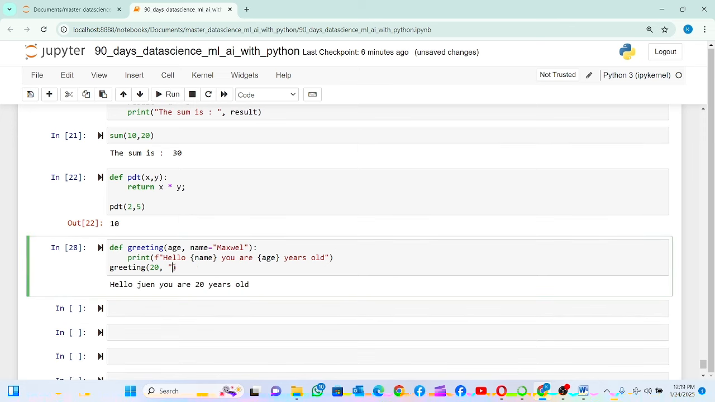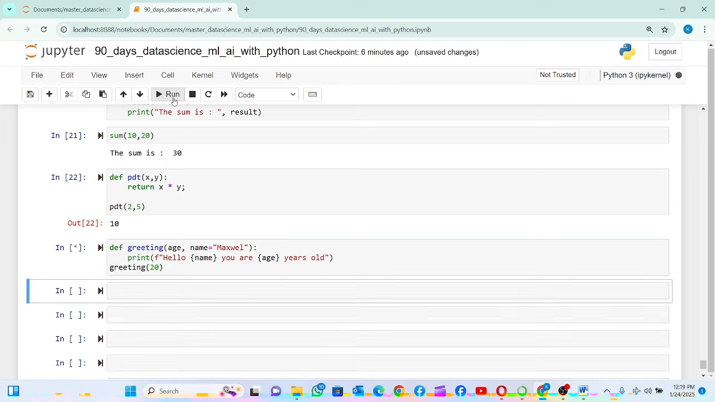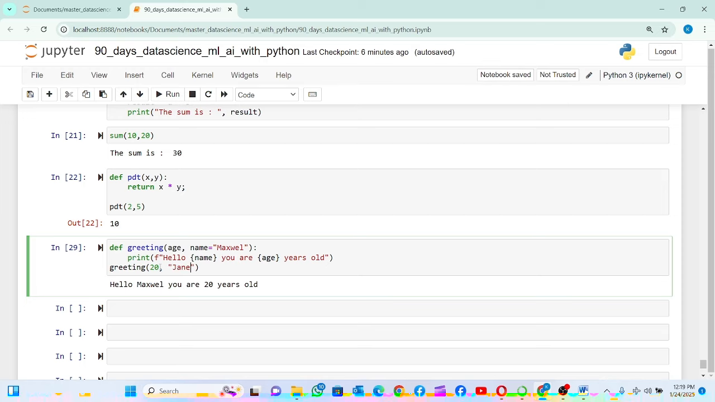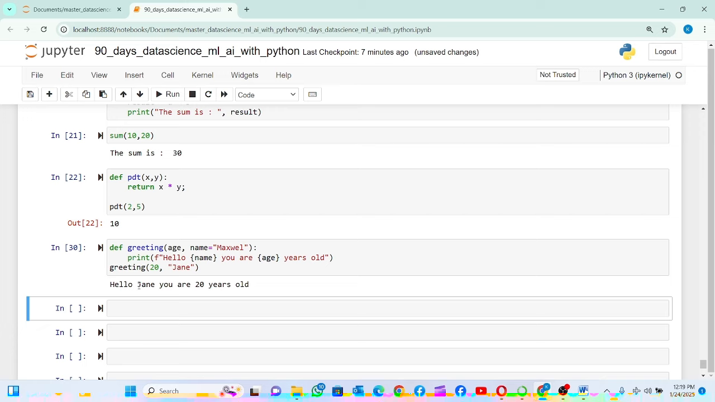But now what if we don't pass the name? If I don't pass it, it still works. It now takes the default name there. But if I pass in a name like Jane, then it replaces that name there. So that works perfectly. All right, so we can have functions that take default values.